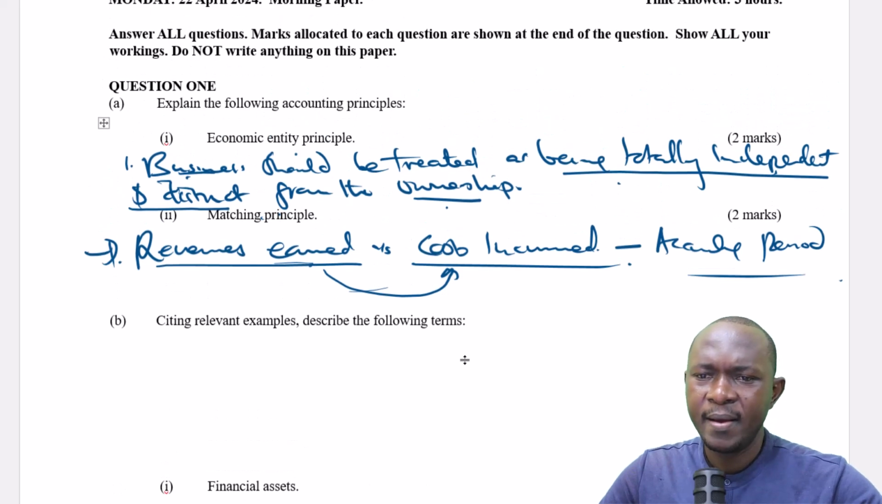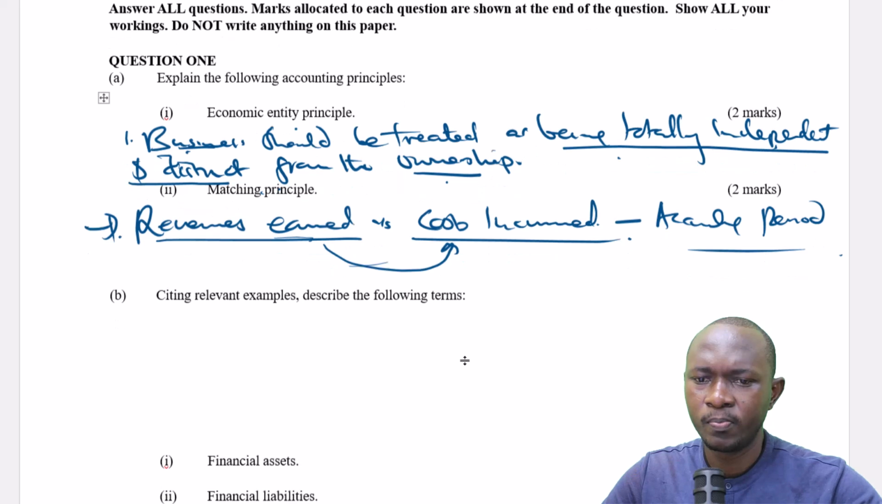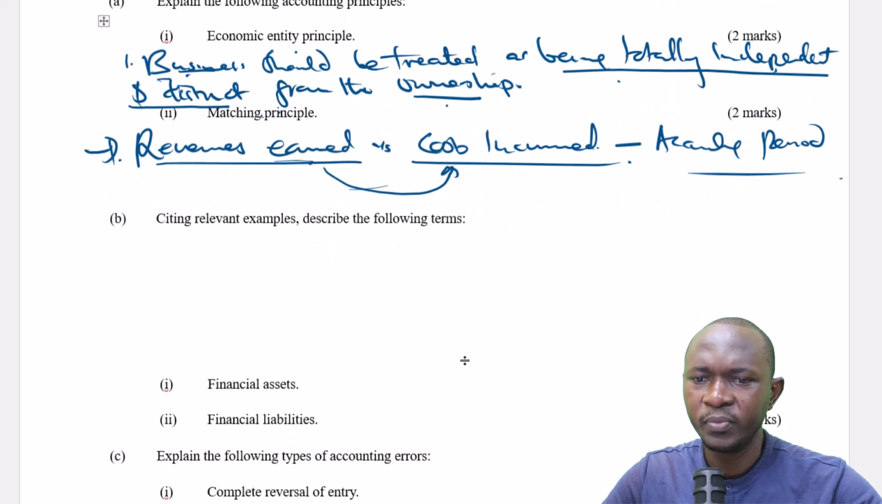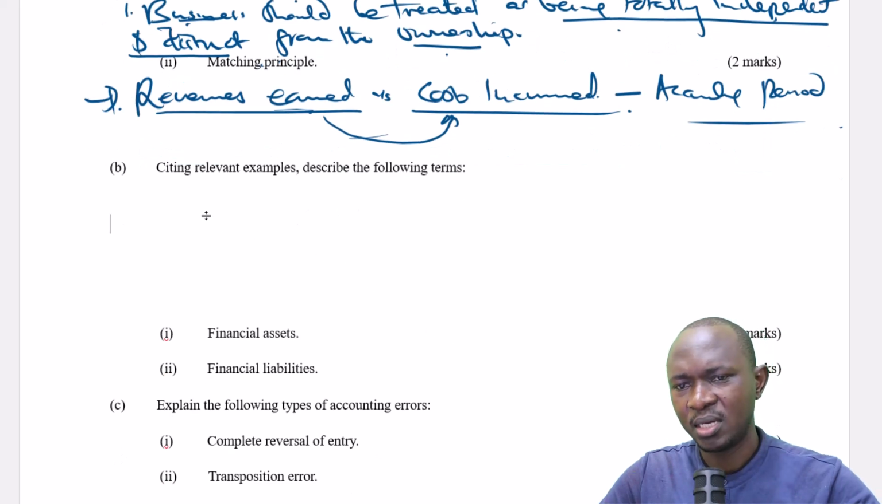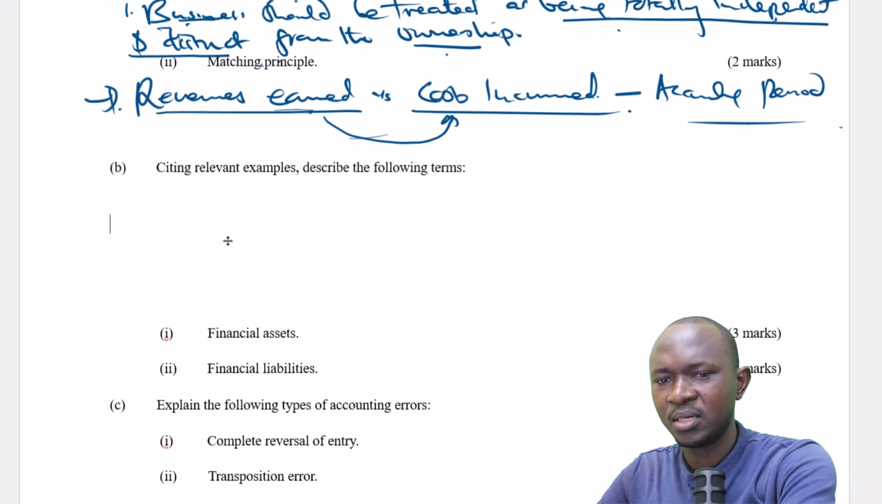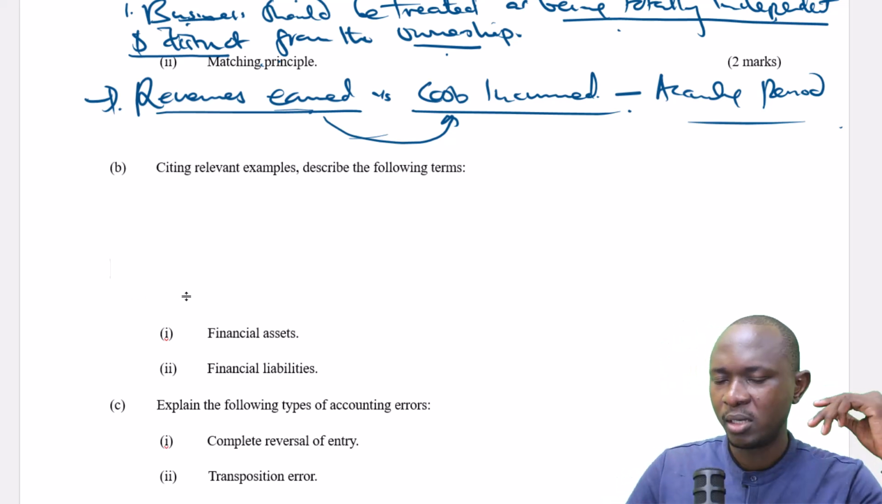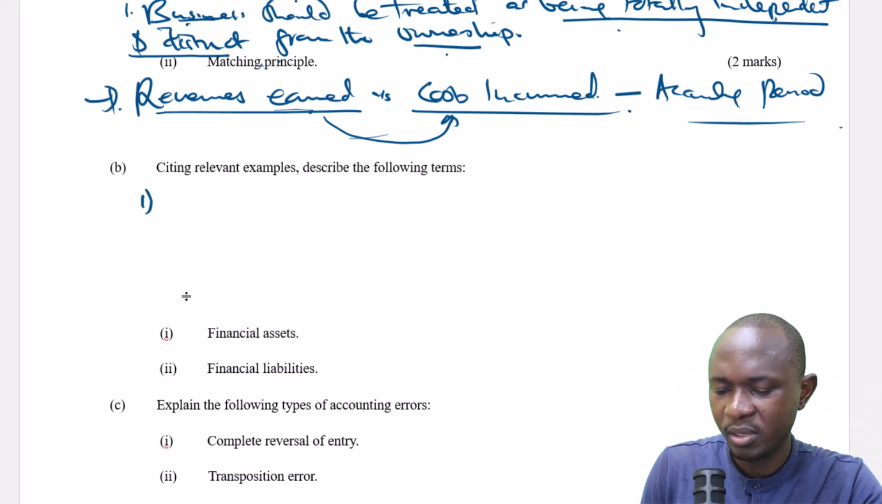Then part 2. Part B of the question: citing relevant examples, describe the following terms. The first term that we have here that we need to describe is, okay, I'll explain the first term here. The first term is financial assets.